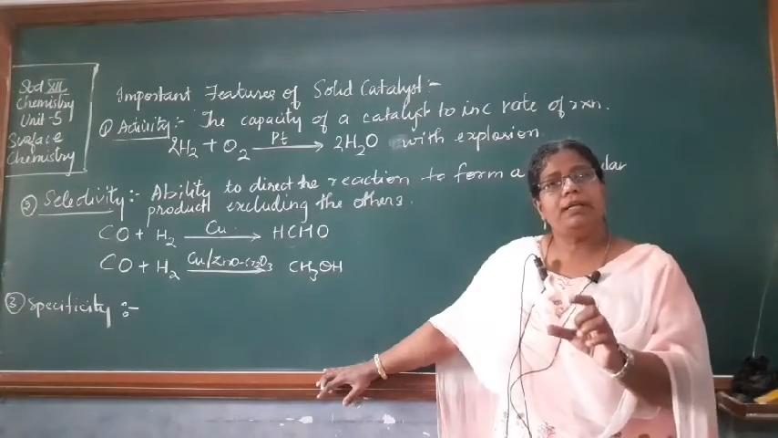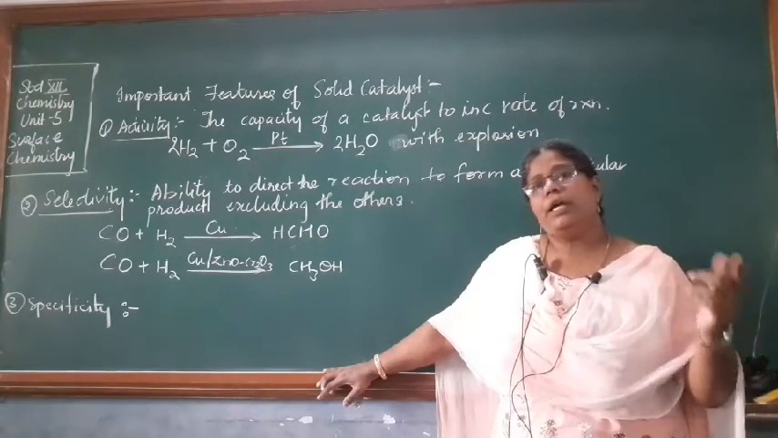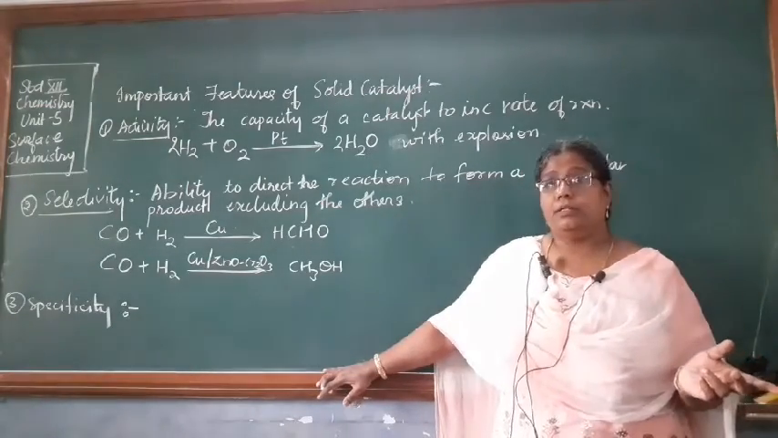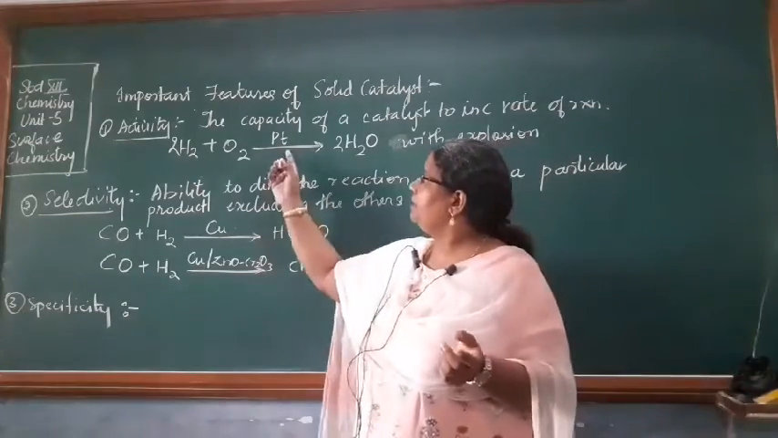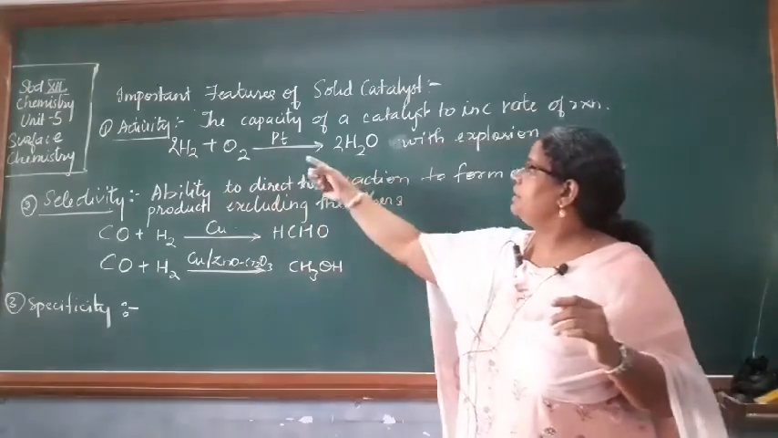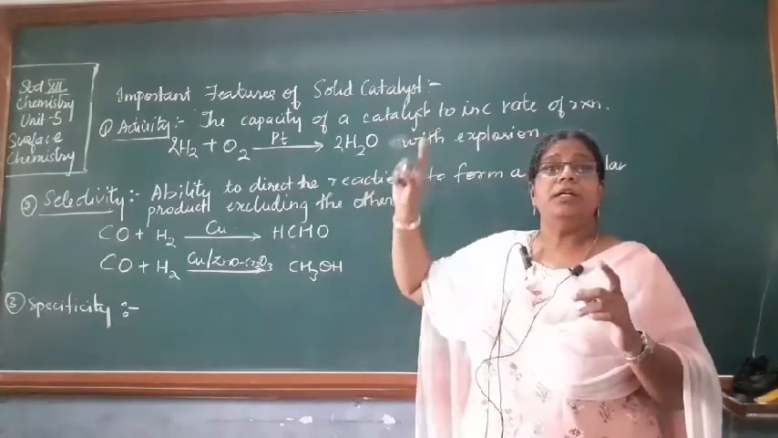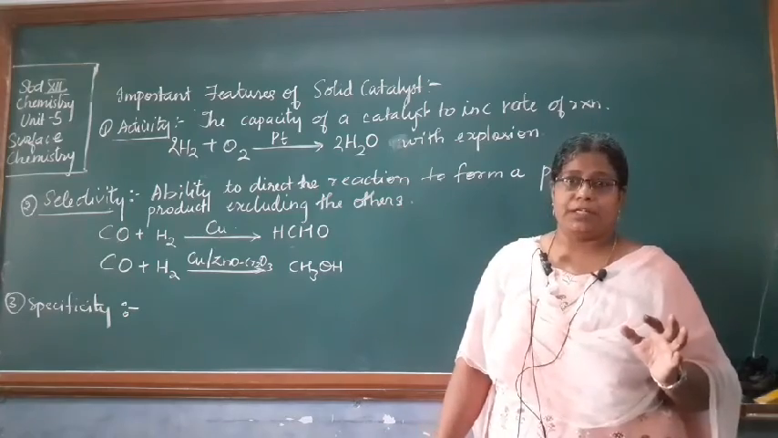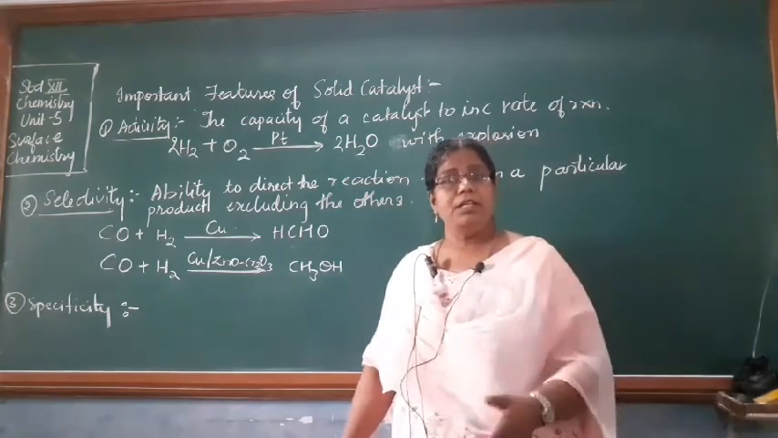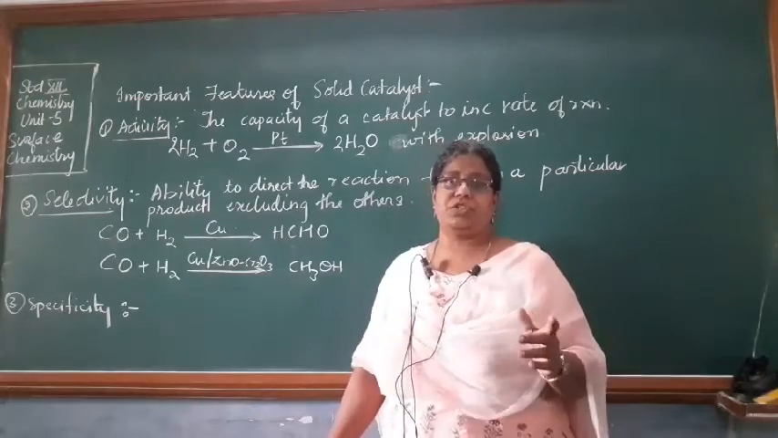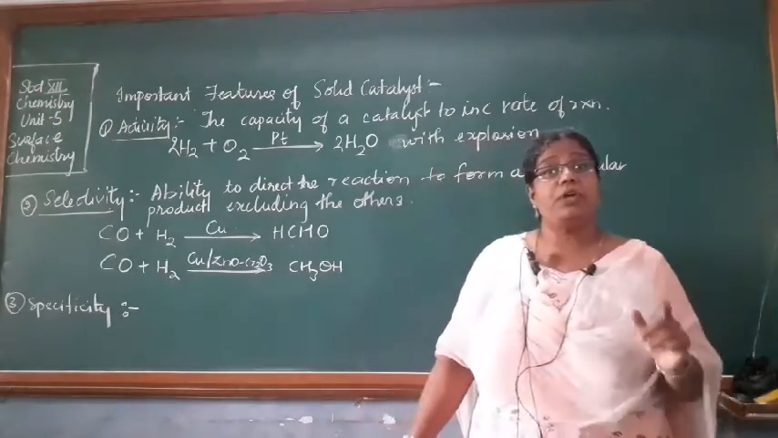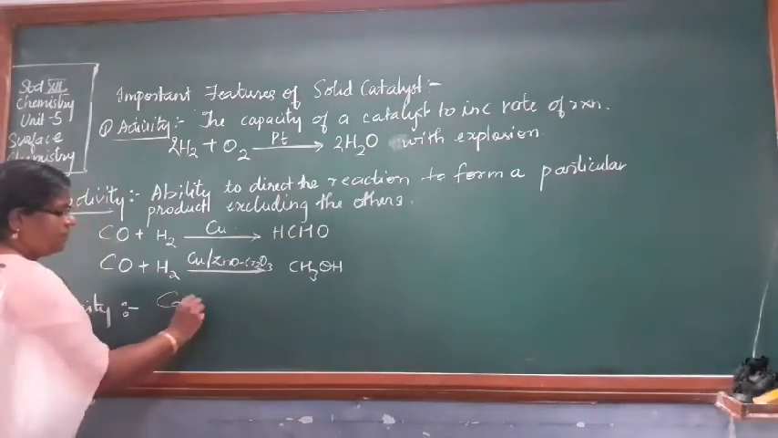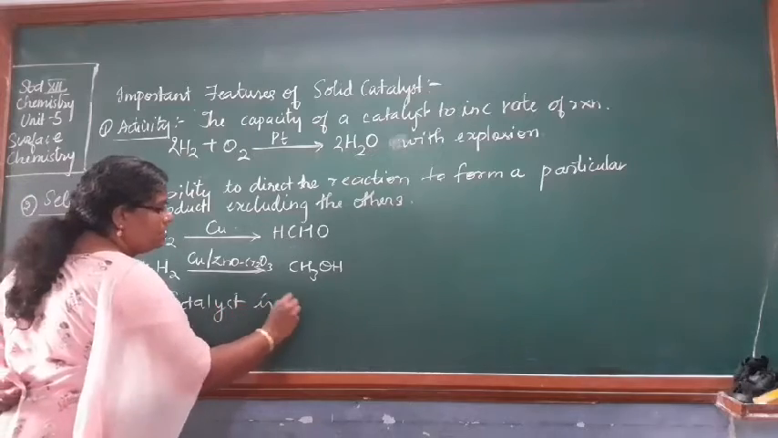It means a particular catalyst will be able to catalyze only one kind of reaction. It will not be able to catalyze another reaction. Okay, for example, platinum, just as an example, will be able to catalyze the reaction between H2 and O2, but it won't be able to catalyze another reaction. So it will behave as a catalyst in a particular reaction. It is specific for a reaction. So here specificity means the catalyst is specific for a reaction.